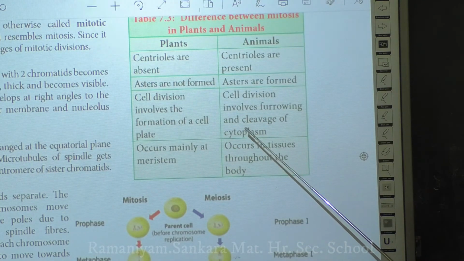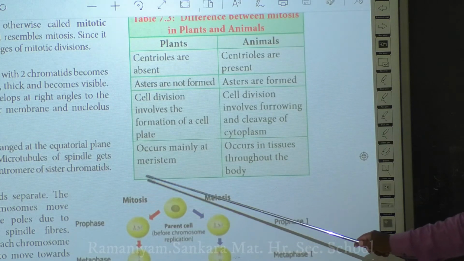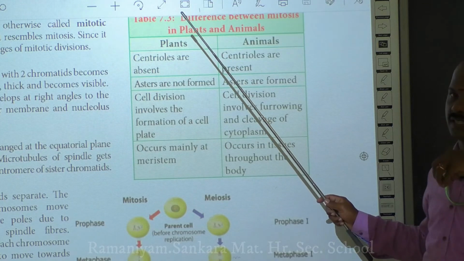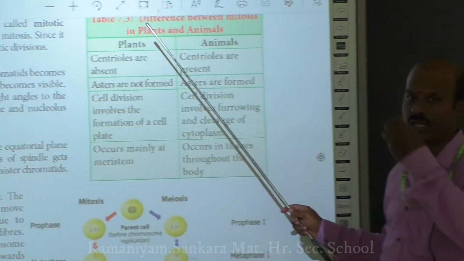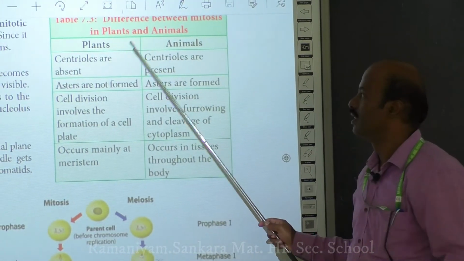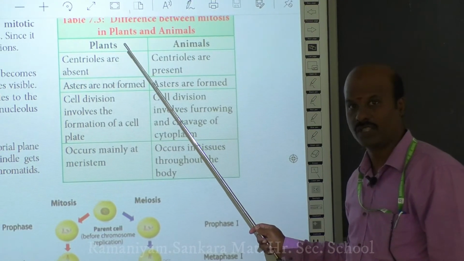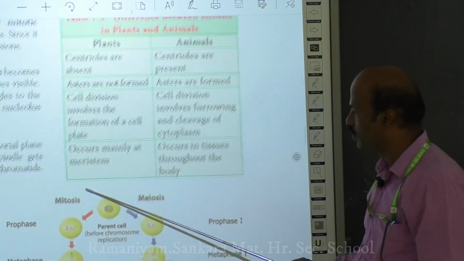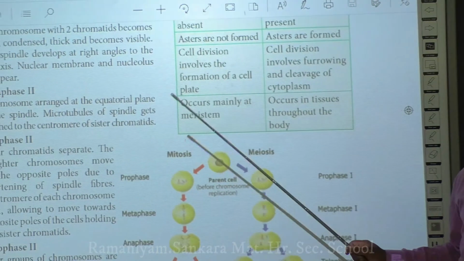Next, in plants the mitosis usually takes place only in the meristematic cells, especially in the growing root and the growing shoot. That particular mitosis takes place in the plant. Whereas in animals, mitosis usually takes place in all parts of the body.